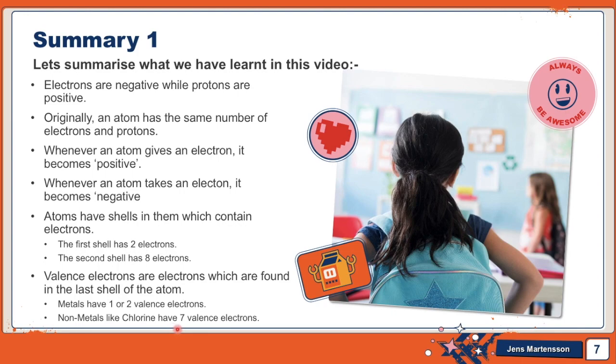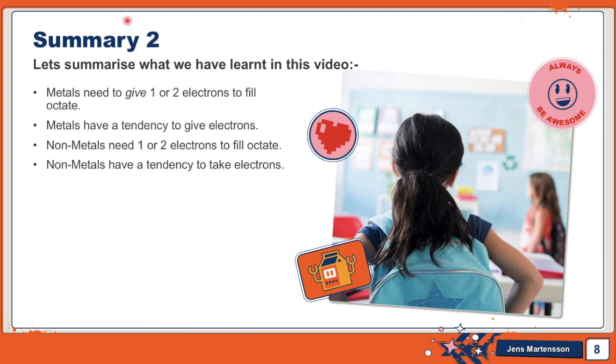And if you go to summary 2, metals need to give 1 or 2 electrons to fill their octet. So that gives metals a tendency to give electrons, while non-metals need one or two electrons to fill their octet. That means they will take electrons.